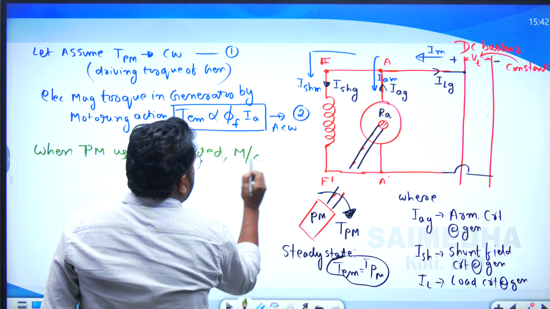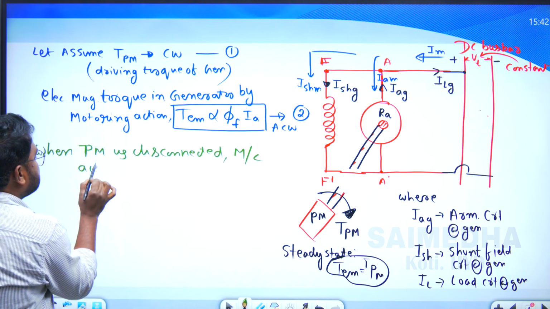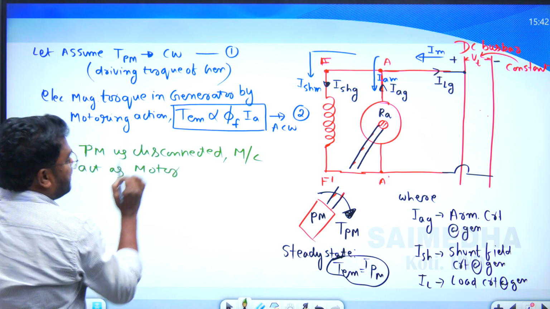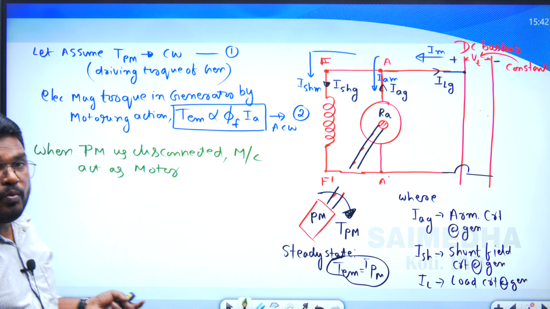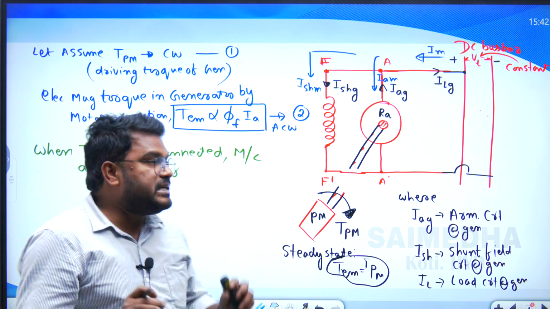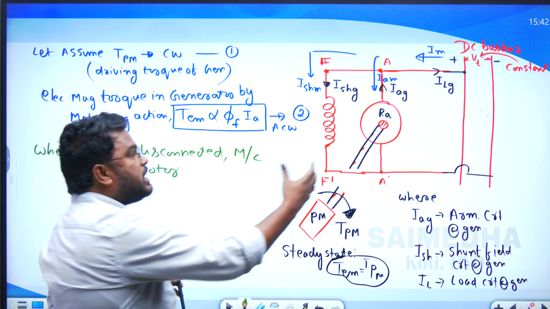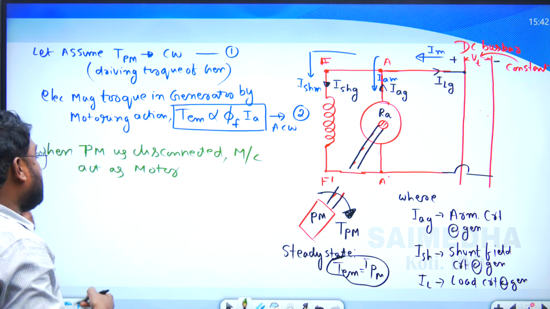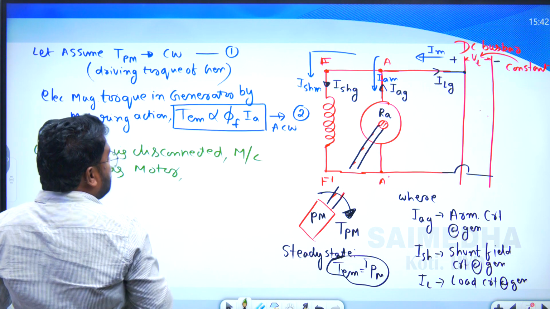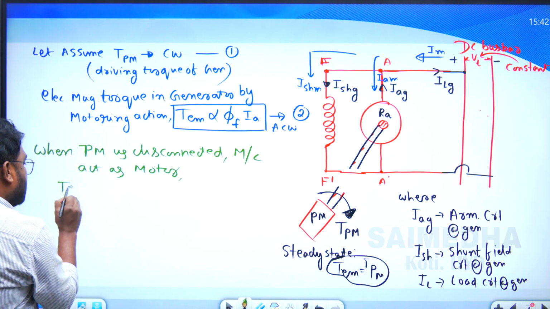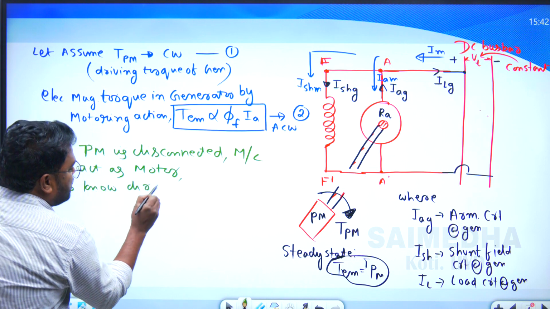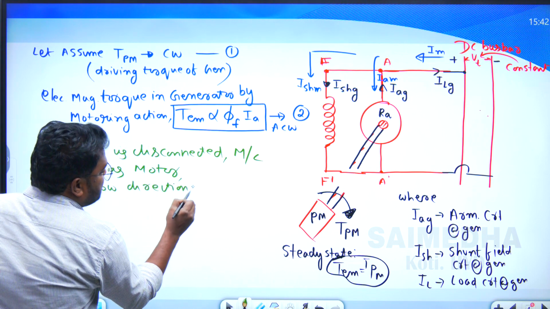The machine acts as a motor, but we don't know the direction. Definitely it acts as a motor, because it absorbs the power from the bus bar. But we don't know the direction, so to find out the direction of the motor,